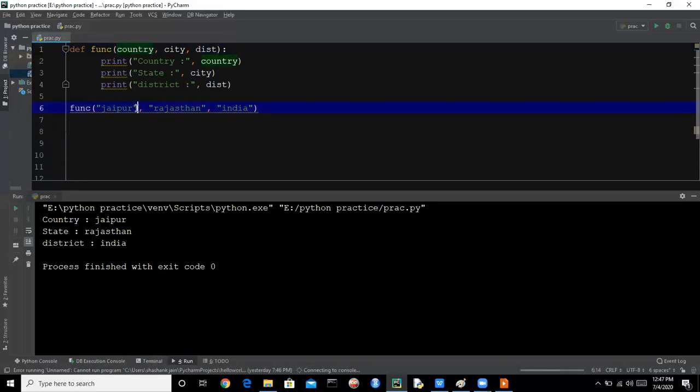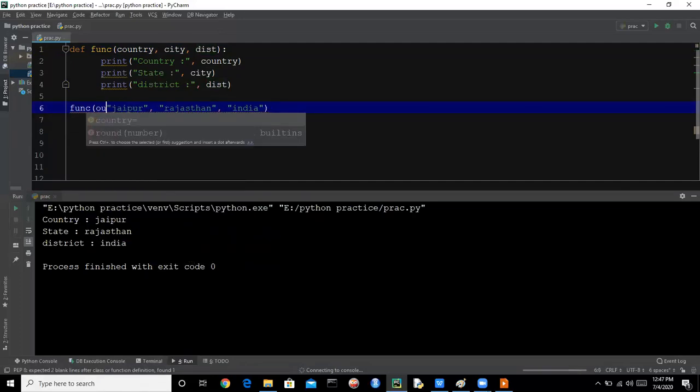So it will be country. But if you know what the country is but you don't know the location of the parameters in the function, you can use keyword arguments.